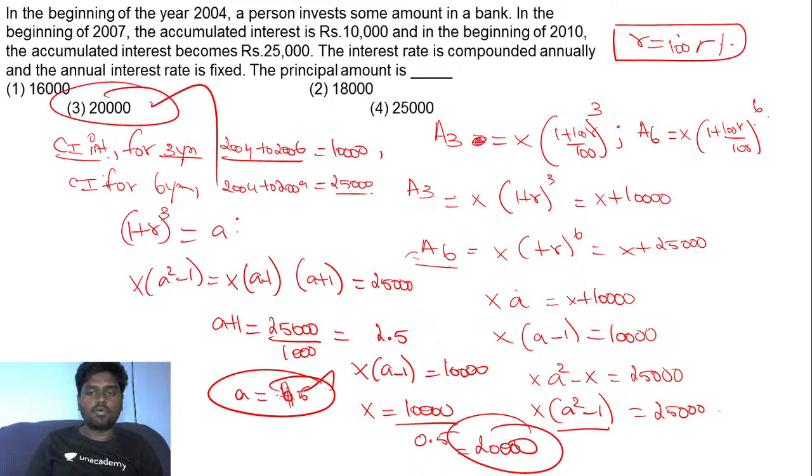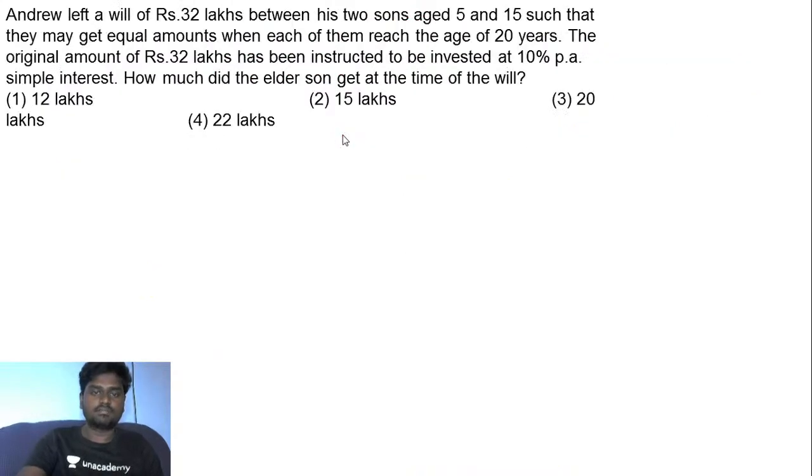So the principal amount that has been invested here is option 3, 20,000. At the beginning of 2004 it was invested, at the beginning of 2007 you got the interest to be 10,000, and in the beginning of 2010 the accumulated interest is 25,000, right? Next question, guys.